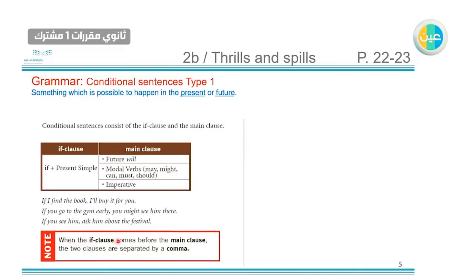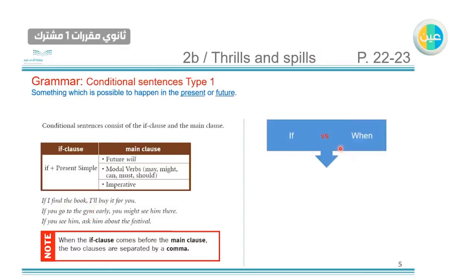When the if clause comes before the main clause, like here, when the if clause is at the beginning and then the main clause, the two clauses are separated by a comma. Like as you can see here, the comma, and here, and here. But if we start with the main clause, like I will buy the book for you if I find the book, we don't have to use the comma.